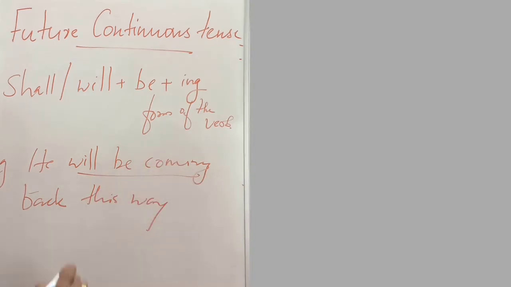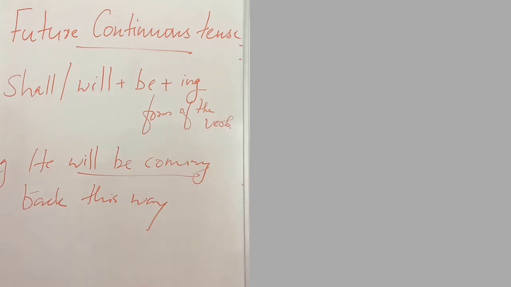Will be coming. He will be coming back this way. Here, this sentence has no intention. It is used to express future action without intention. He will be coming back this way. So, here we use the future continuous tense. He will be coming back this way.